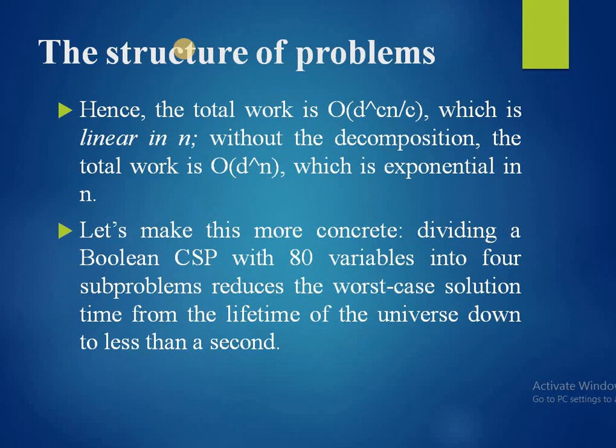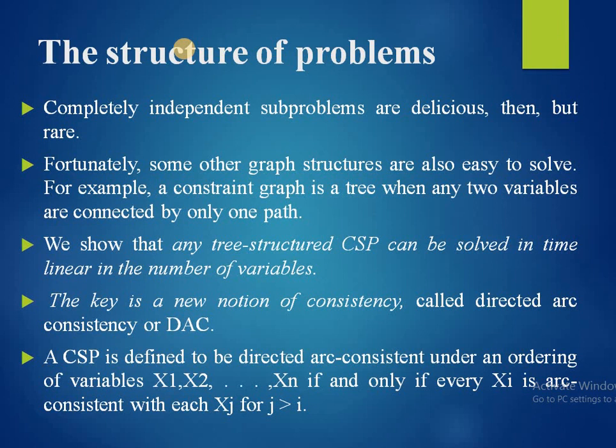Now let us make this more concrete. Divide a Boolean CSP with 80 variables into 4 subproblems. Reduce the worst case solution time from the lifetime of the universe down to less than a second. Completely independent subproblems are delightful but rare. Fortunately, some other graph structures are also easy to solve.